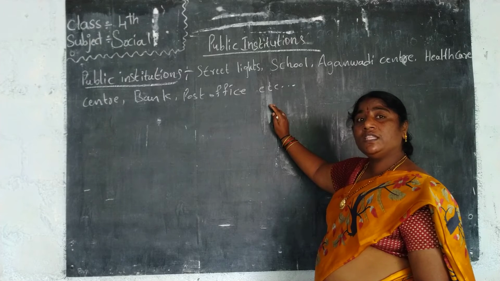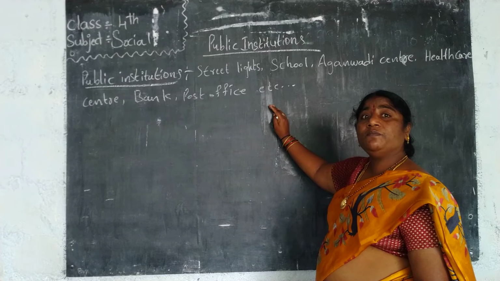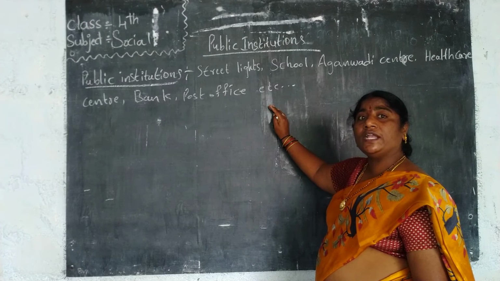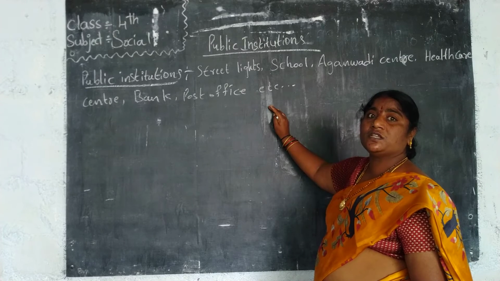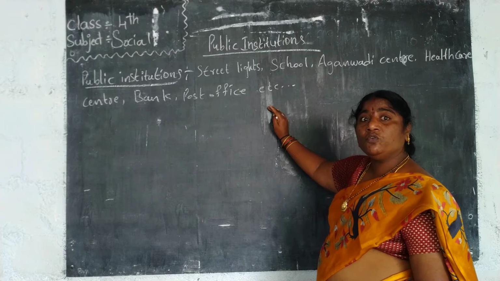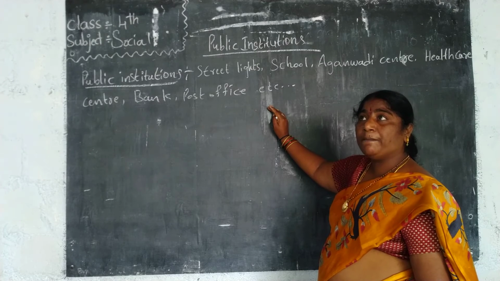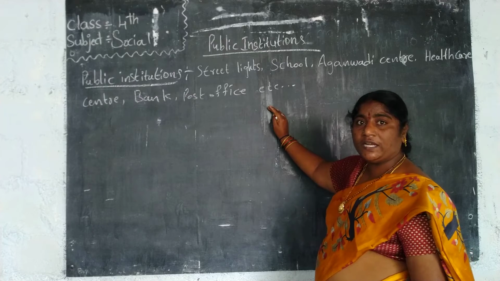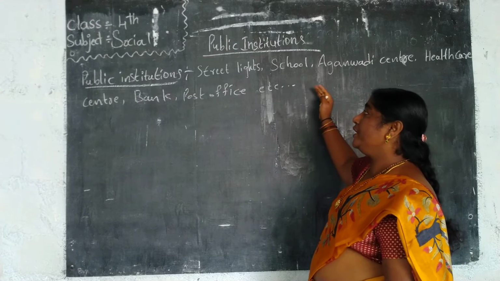At the village level, the Gram Panchayat head, the Sarpanch, will look after, and the ward members look after what instructions are given. The Gram Panchayat Sarpanch, Karyadarshi and the officers in that village Gram Panchayat look after whether the public institutions are going in the right way.